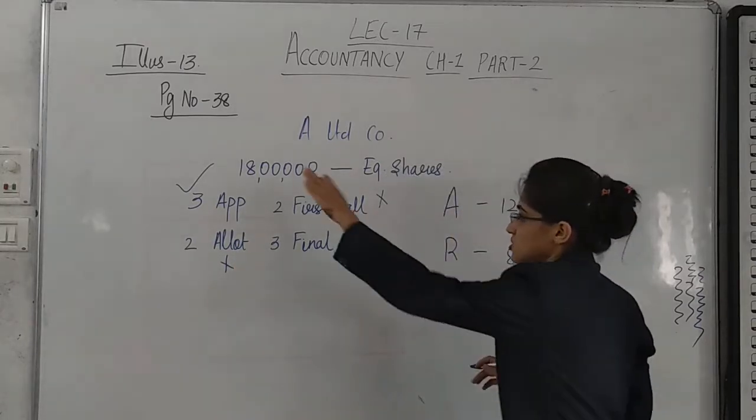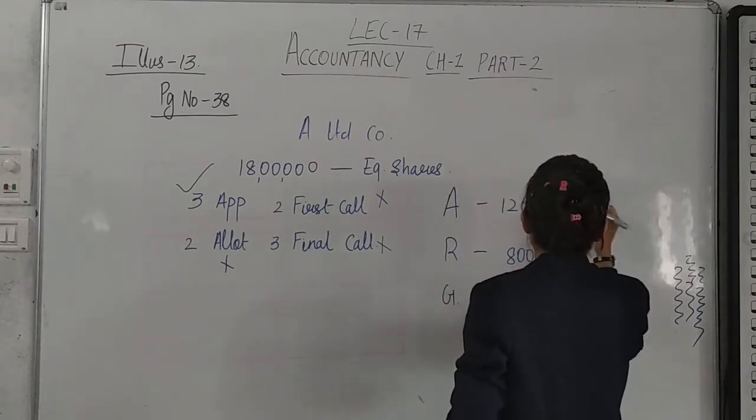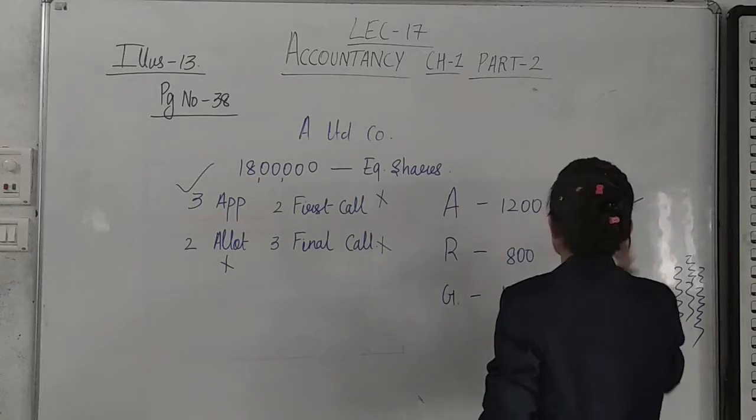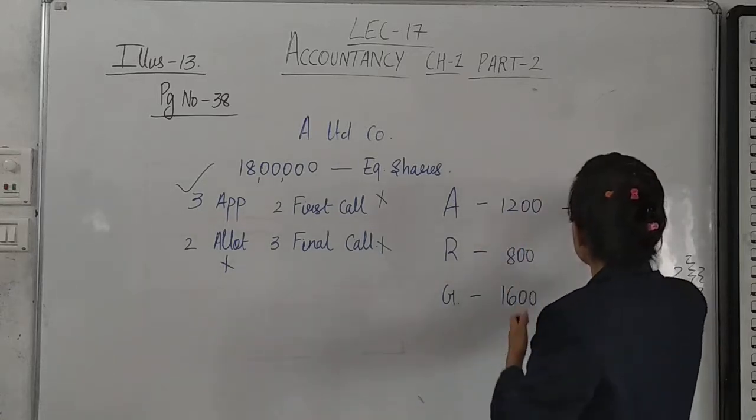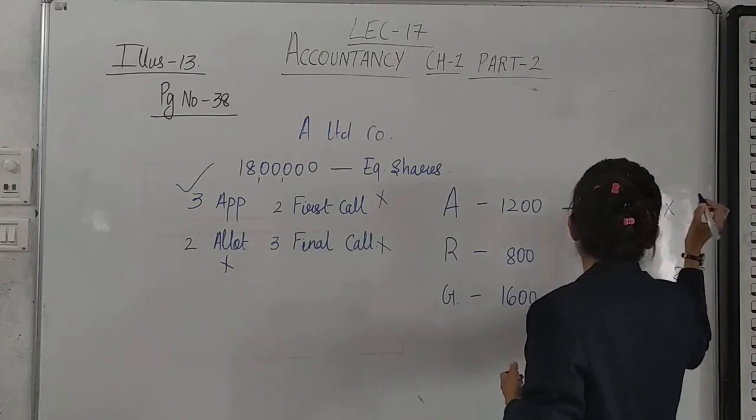That simply means she has paid only 3 rupees. Out of 10 rupees, she has paid 3 rupees, so the remaining 7 she did not pay.